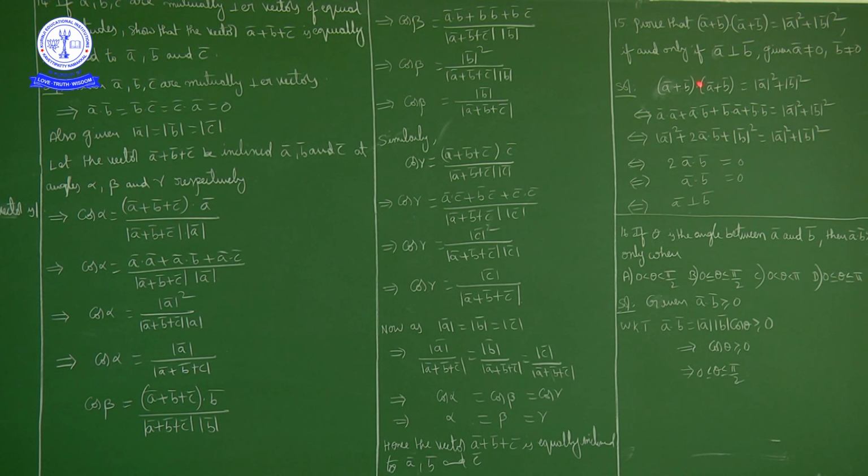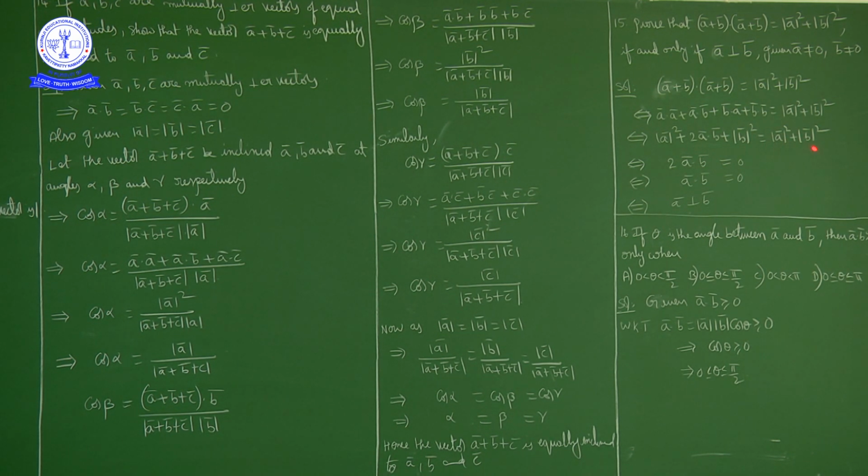Now (A bar plus B bar) dot (A bar plus B bar), so what we can write: A bar dot A bar plus A bar dot B bar plus B bar dot A bar plus B bar dot B bar is equal to the right hand side, magnitude of A square plus magnitude of B square. Now A bar dot A bar is mod A square, plus A bar dot B bar and B bar dot A bar, both are equal. Dot product is commutative. So we can write that as 2 times A bar dot B bar, plus mod B square.